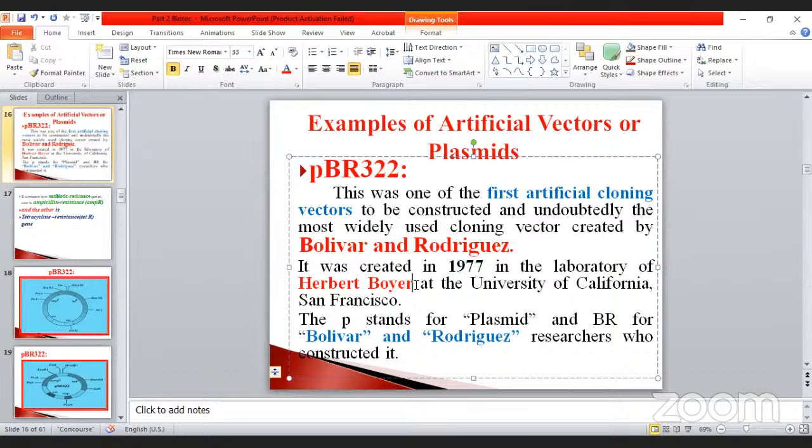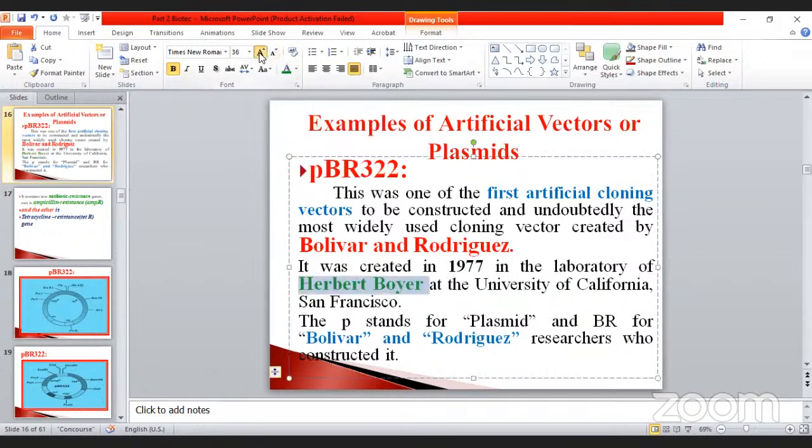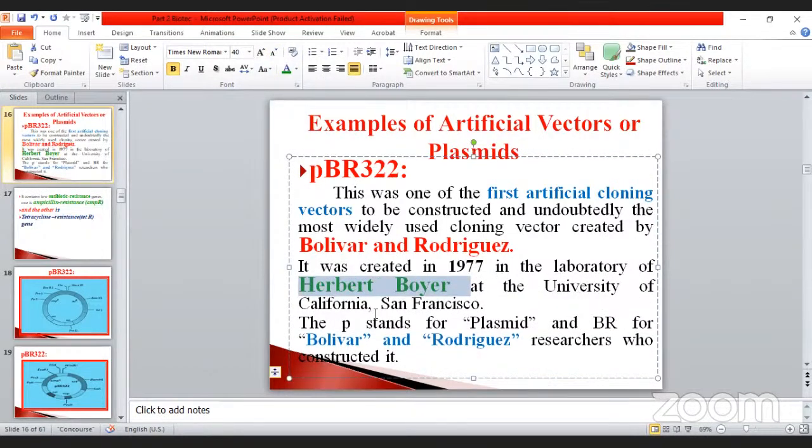So this is also very, very important. Which lab? Sometimes they ask the question. Which lab? Herbert Boyer. Okay. At the University of California, San Francisco. Very rarely, they ask the place also. You should note it down here. The first artificial cloning vector, BR322, first. Second, who discovered it?